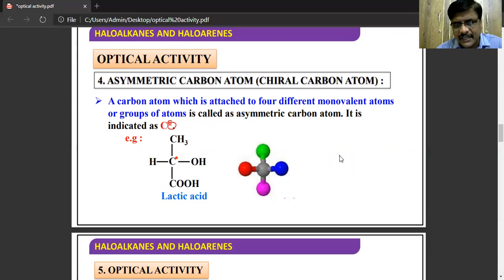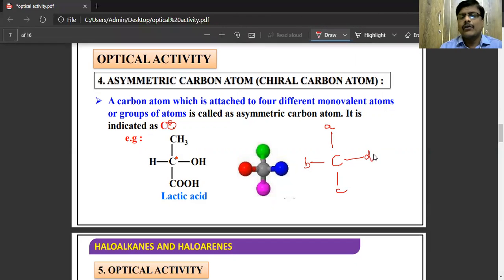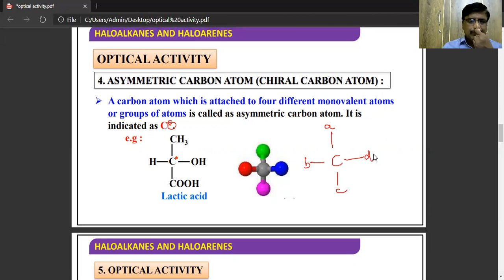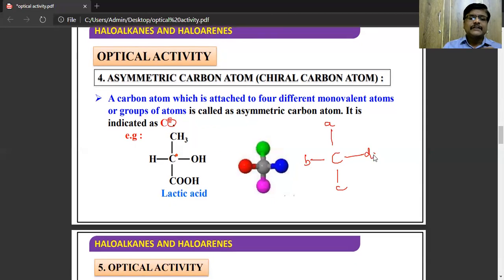We know that the valency of carbon is 4. So if the carbon atom is surrounded by four different groups, that is A, B, C, D, such a carbon atom is known as an asymmetric carbon atom or chiral carbon atom.